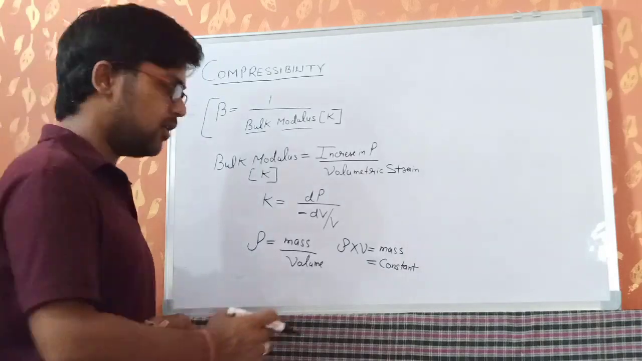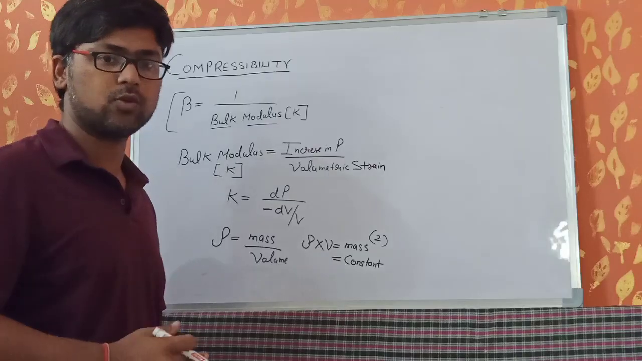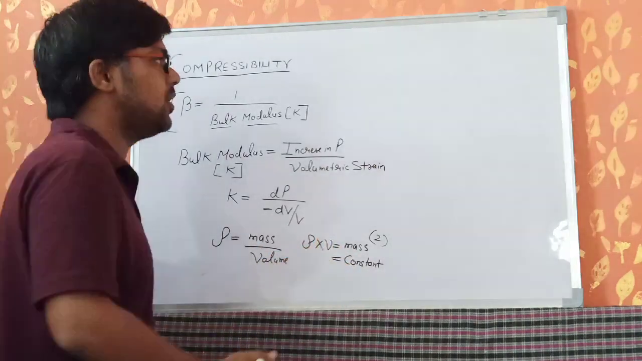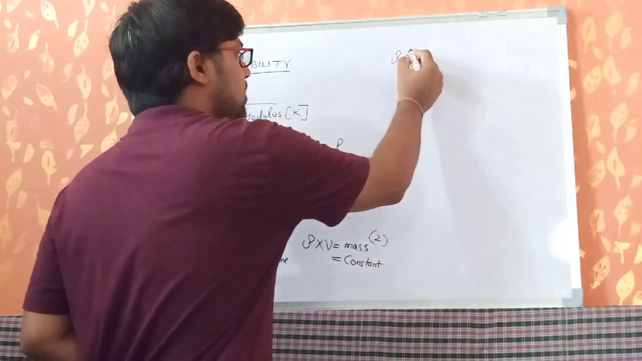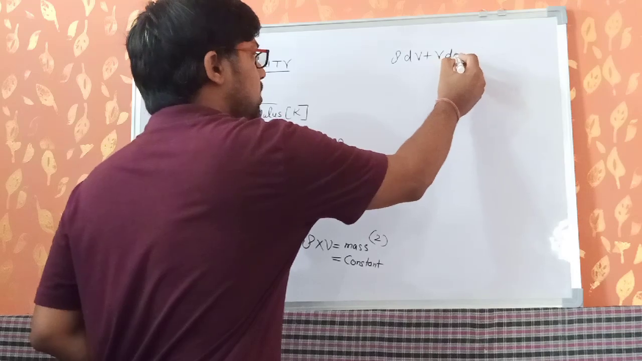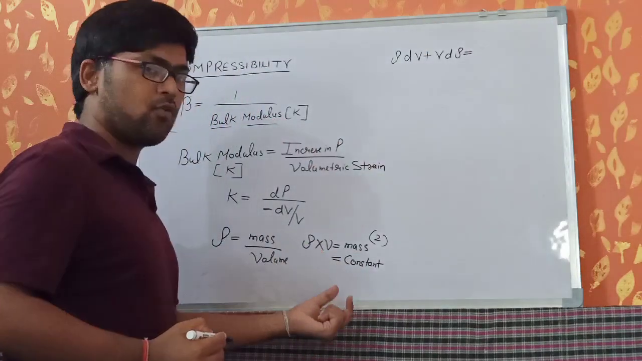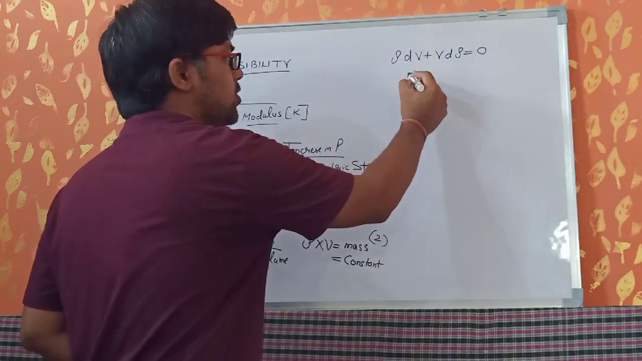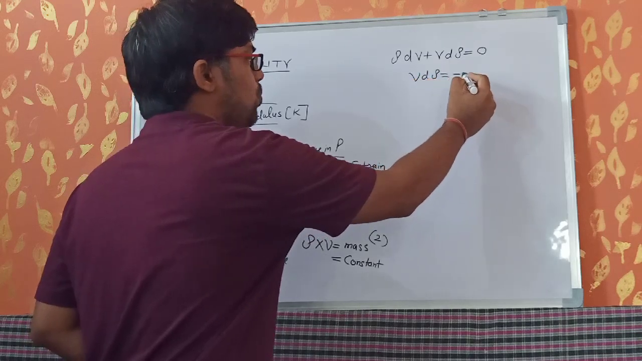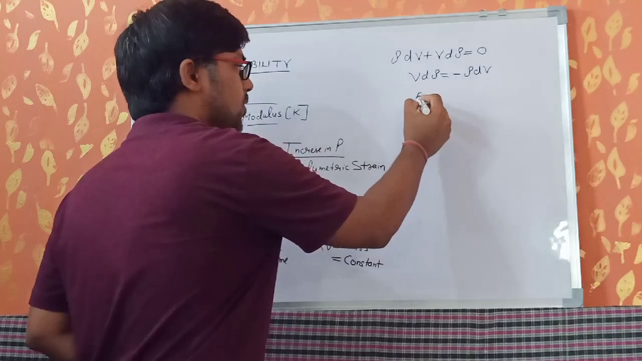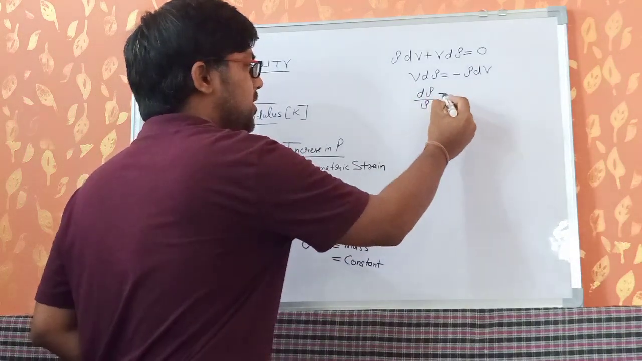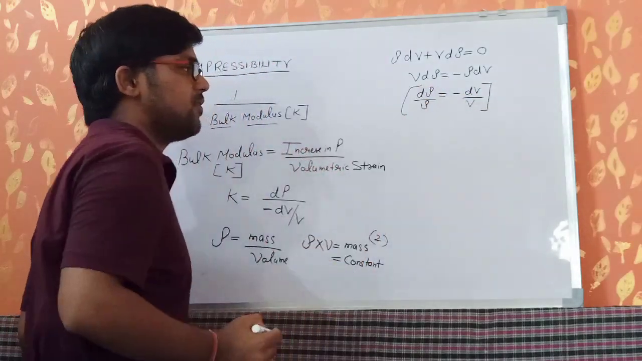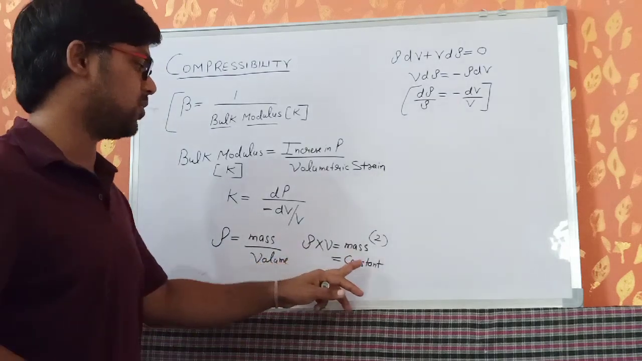Now we are going to differentiate this term, that is rho V equals mass, which is a constant quantity. Clear? So we get rho dV plus V d rho equals the derivative of a constant quantity, that is mass, which is 0. Now we rearrange this equation. V d rho will be equal to minus rho dV. Further, d rho upon rho can be written as minus dV upon V. This is what we get after differentiation of rho V equals mass equals constant.